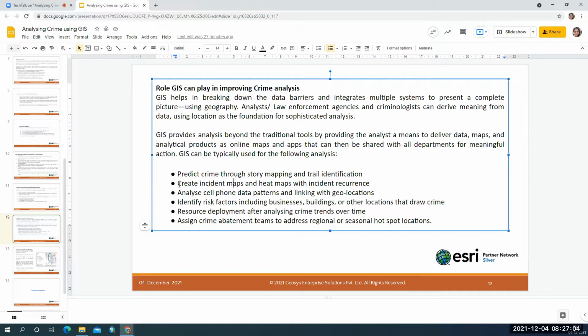hotspots to find out where more crimes are occurring and where more recurring crimes are occurring. We analyze the patterns in which the crime is occurring and at which location.